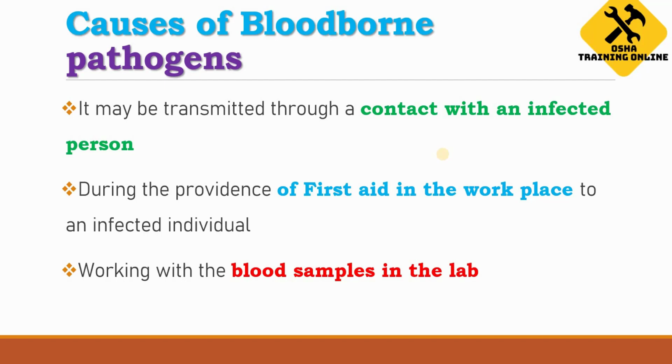Now, what are some of the causes of bloodborne pathogens? It may be transmitted through contact with an infected person. This is the first reason. If a person is already infected and you come in contact with that person, then you may get it. The second case is during the providing of first aid in the workplace to an affected individual. If an affected individual already has this disease, while providing first aid, the first aider may get it. Third, working with blood samples in the lab. A lab technician using blood samples from an infected person or material may also get it if specific precautions are not taken.